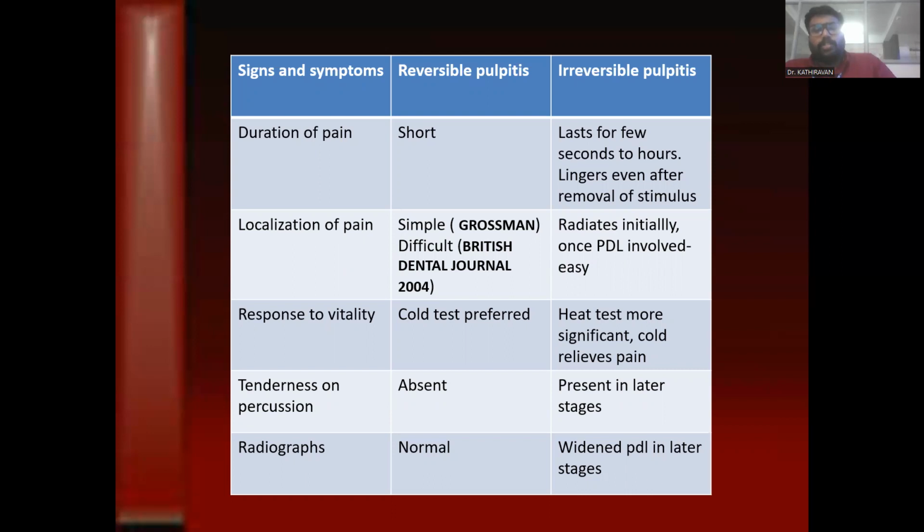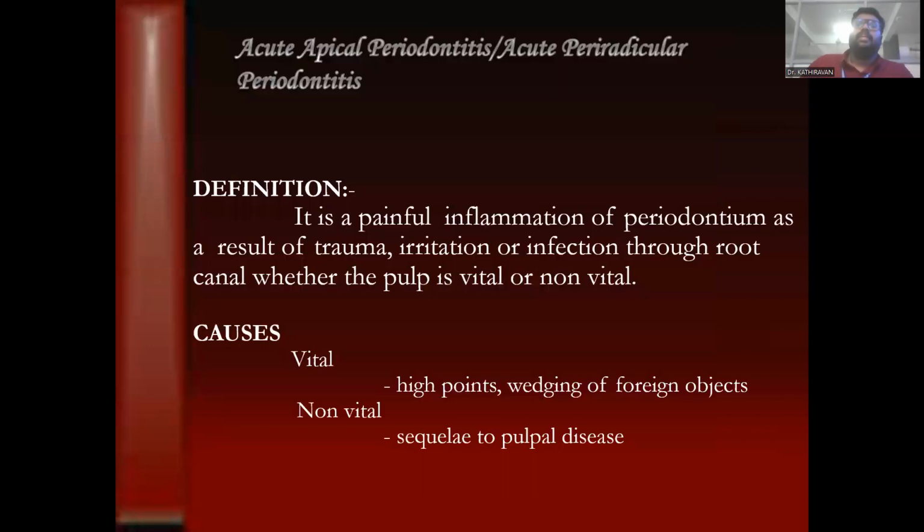Responsible to vitality, the cold test is mostly preferred. In case of reversible pulpitis, it is the cold test, cold relief speed, whereas the heat test is more significant. Tenderness to percussion is absent in reversible pulpitis, whereas in irreversible pulpitis it is present in the later stages. In radiographs, a normal, wide periodontal ligament space is seen in reversible pulpitis.